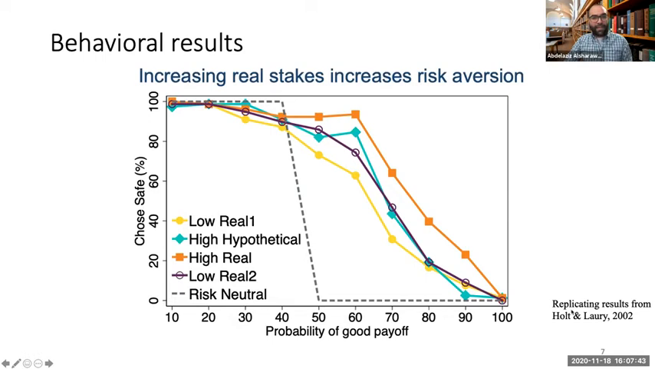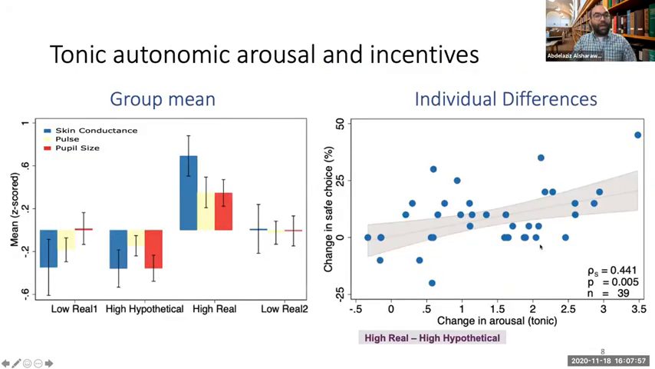Importantly, we replicate this result from Holt-Lowry, where this orange line supersedes the other 3, and it says that risk aversion increased when the stakes were high and real compared to the other 3 blocks. Then when we look at autonomic arousal, here I'm plotting the average z-scored skin conductance, pulse, and pupil size across blocks, and we have this clear finding here that arousal increased when the stakes were high and real.